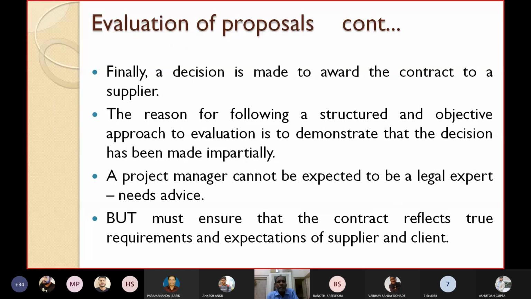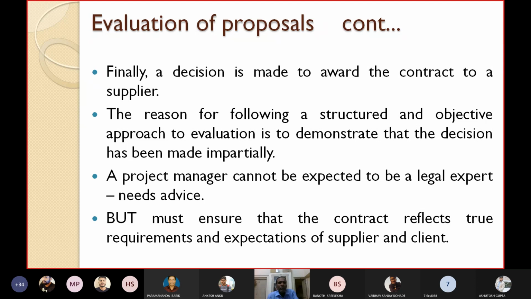Finally, a decision has to be taken. Based on your evaluation, suppose 10 firms have applied. By looking at the technical bid, you have rejected 3, so 7 remain. Then you can see, out of these 7, who has quoted L1, the lowest price, and you can consider that one. So finally the decision is made to award the contract to a particular supplier, a particular firm, based on two important concepts: technical details and financial details.